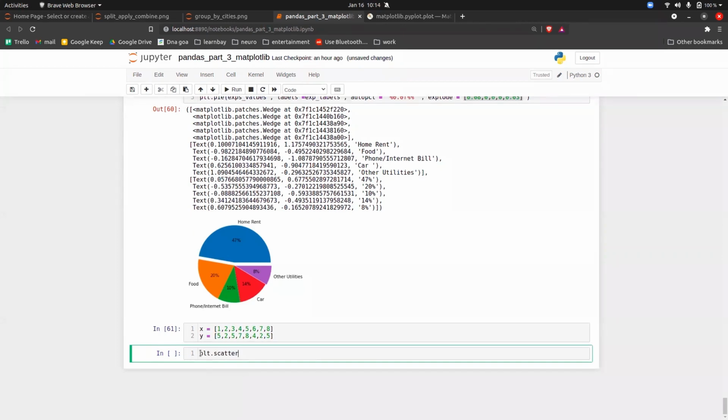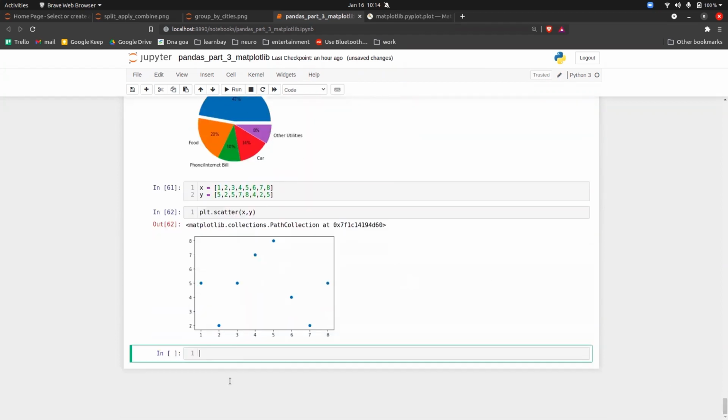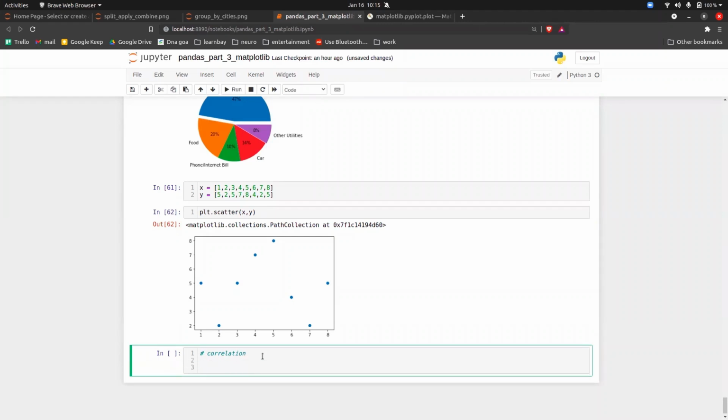So a scatter plot is nothing but, when we used to be in higher secondary, we were given the x and the y axis, and we used to plot 1,5. So where is 1,5? 1 towards the x and 5 towards the y. We have to plot a point, right? That is the same thing a scatter plot is. So x comma y, executed, and this is a scatter plot. Okay, but the significance of a scatter plot is it tries to give us the correlation between the two variables. Correlation is nothing but, for example, let's take x and y.